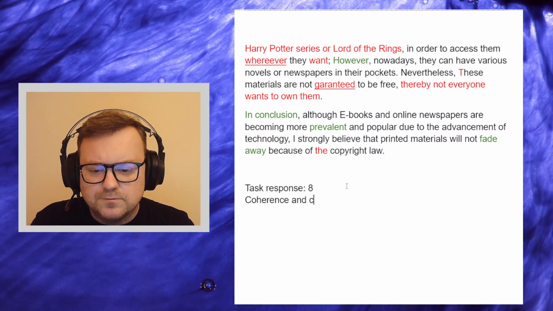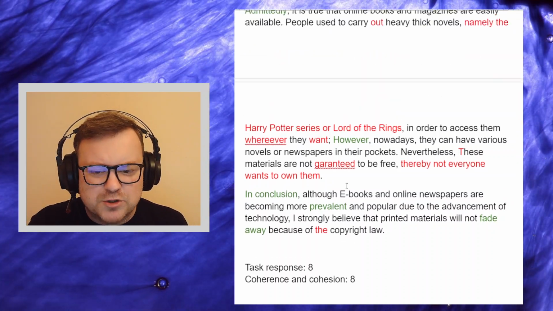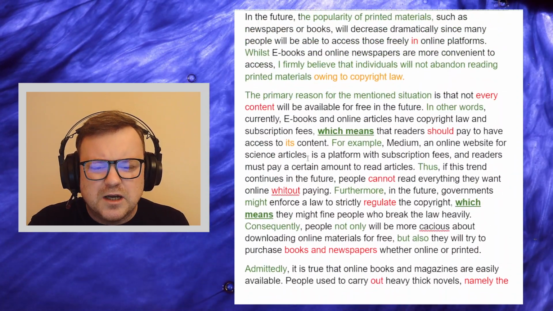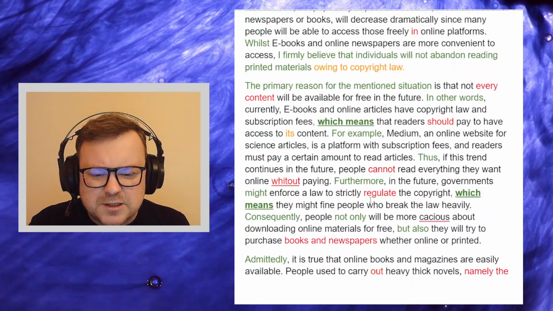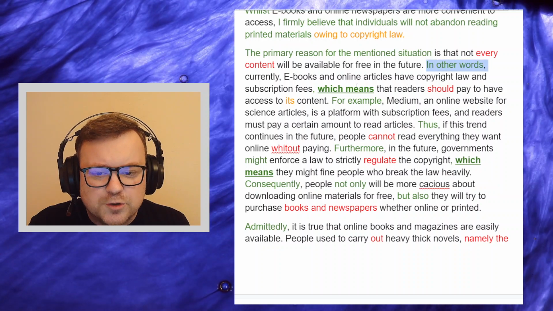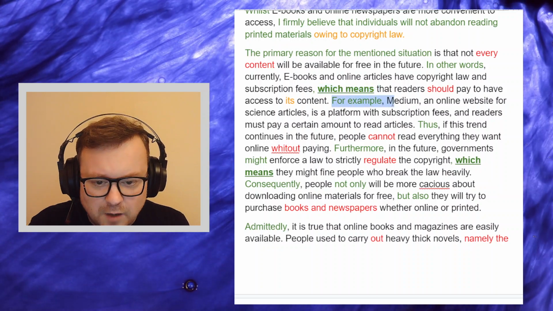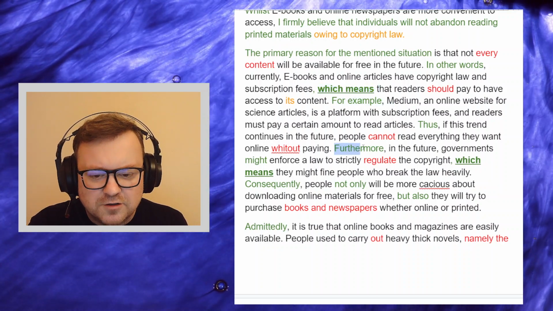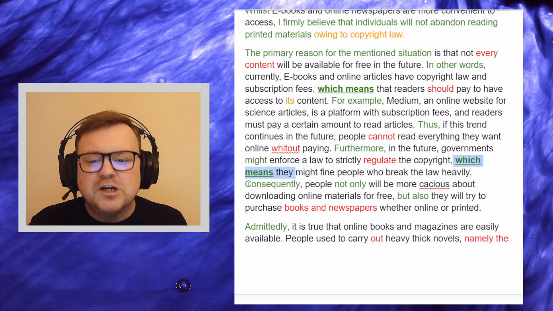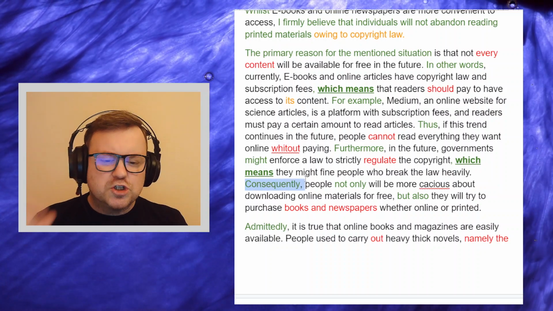Coherence and cohesion. Again, I think we can award the 8. Lots of good signposting language. Such nice logical development. Like in this paragraph, we get an idea, then in other words, da da da, which means da da da. Then we get an example, for example, da da da. Then we get addition, furthermore, da da da. An explanation, which means da da da. Consequently, the result of this, da da da. The logic here is just perfect.